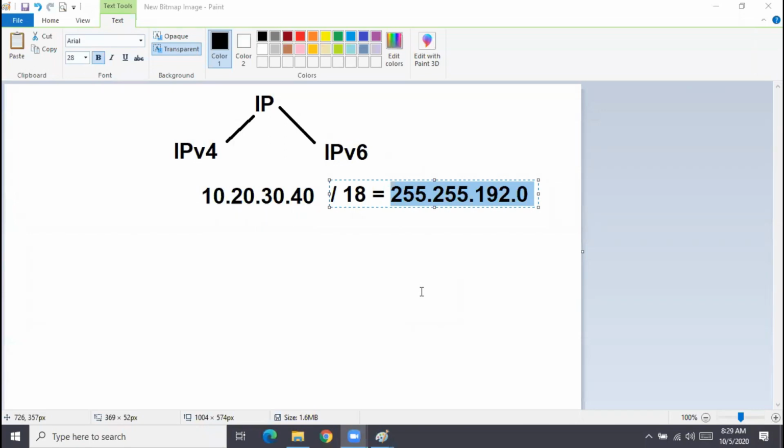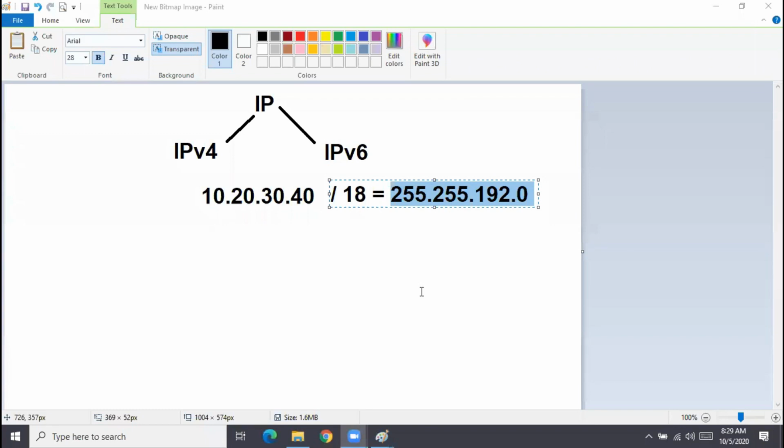For dynamic routing, we have the routing protocols, majorly OSPF, EIGRP, but we will also see RIP, RIP version 2. Then we also have another protocol called BGP. That will also be covered, along with MPLS.